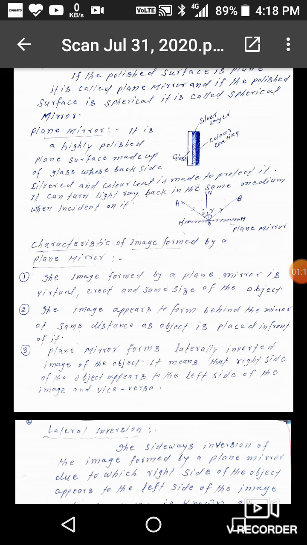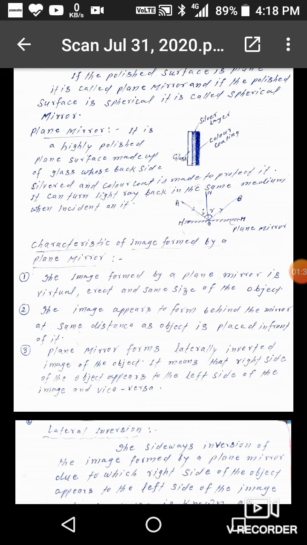So a plane mirror is a highly polished plane surface made up of glass whose back side is silvered, and a color coat is made to protect it. It can turn a light ray back in the same medium when a light ray is incident on its surface.